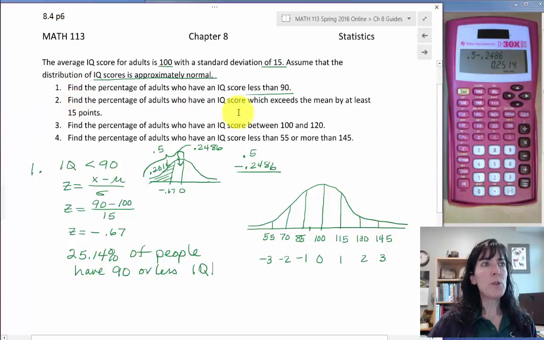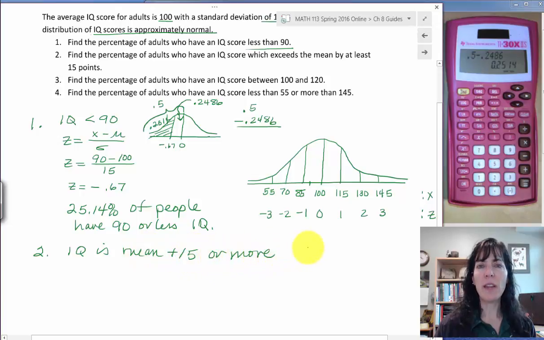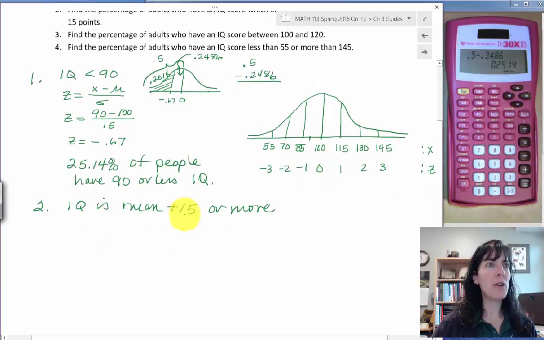Number 2, find the percentage of adults who have an IQ score which exceeds the mean by at least 15 points. Exceeds the mean. This one should be pretty easy. IQ is mean plus 15 or more. That exceeds means greater than, so or more. So it's 15 or more, higher than the mean.